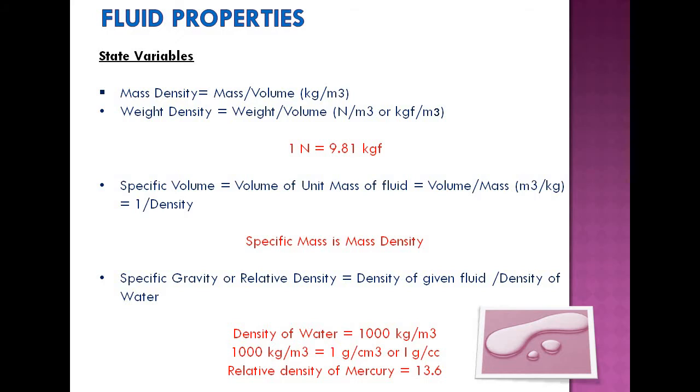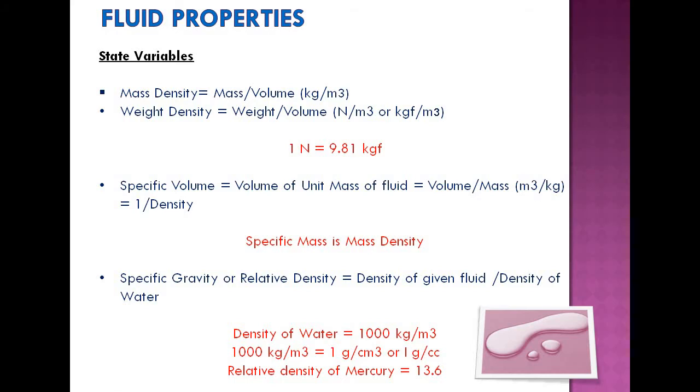And the fourth property is specific gravity, also known as relative density. How is it defined? It is the mass density of the given fluid divided by mass density of water. So at normal conditions we know that mass density of water is 1000 kilogram per meter cube, or in CGS system it is 1 gram per cc. So density of any fluid is expressed relative to water.